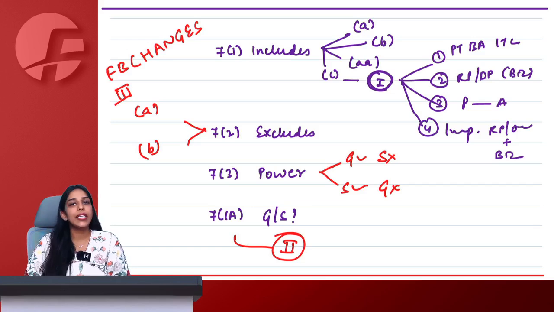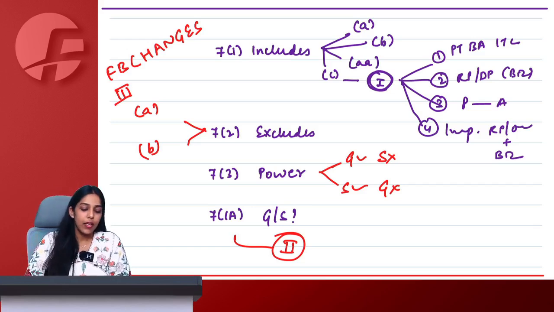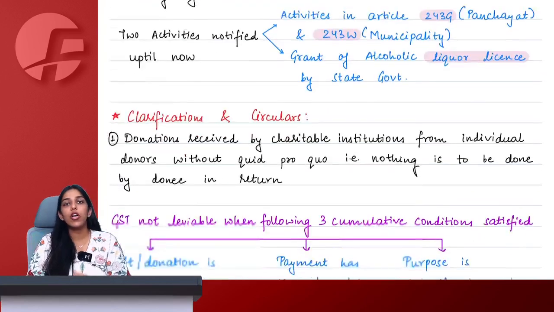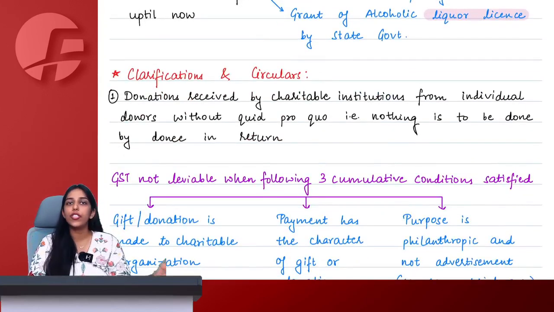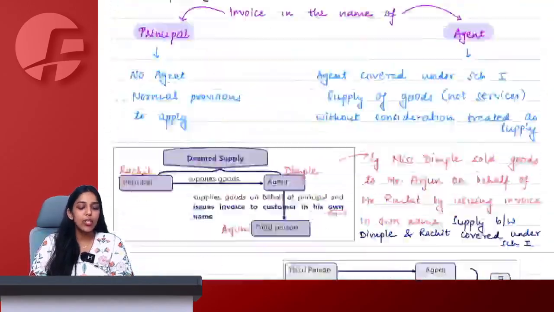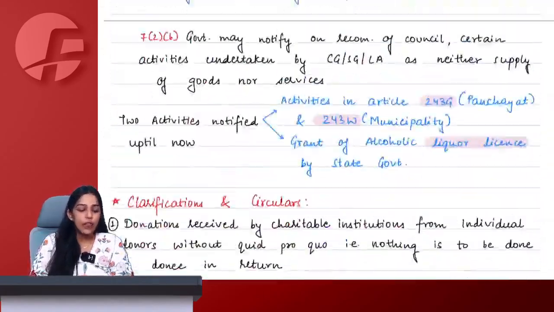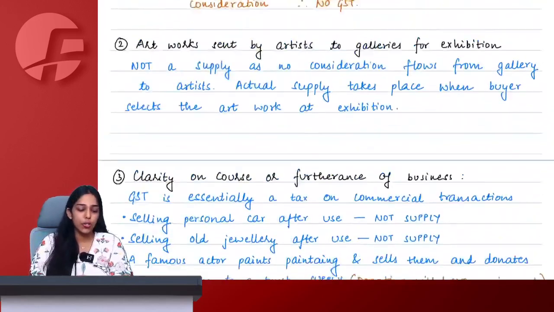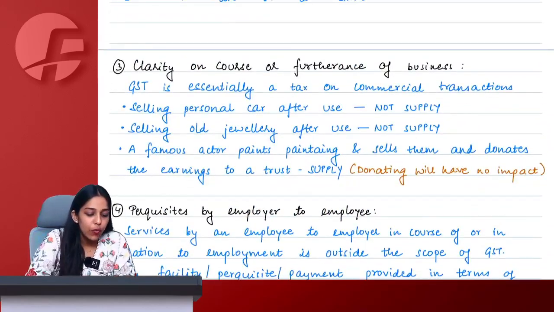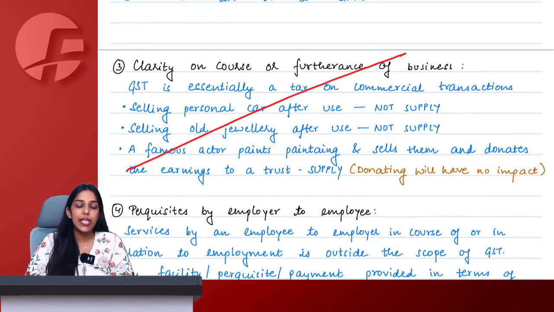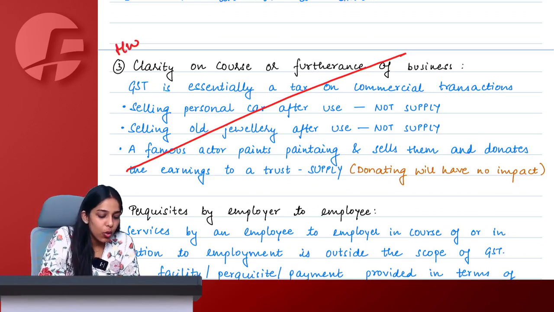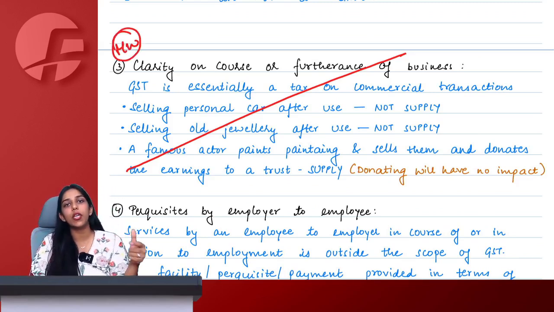Tomorrow we will complete entire supply chapter. Since we have already completed the entire bare provision of the act, now what we will study is clarifications and circulars related to it. Majority of them I have already covered while explaining to you. Let us see. Do we know what is course furtherance of business? Yes, ma'am. Whatever points I am making you mark, you will read in homework. Of course, we will discuss tomorrow, but yes, this is your homework for today, that you will read and tell me tomorrow that yes, ma'am, these all things even without doing we already knew.